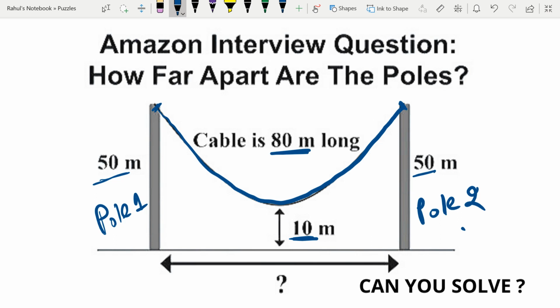Now we need to find the exact distance between these two poles, right? So how will you find it? What approach will you apply to find the exact distance between these two poles? You can also pause the video and try to find the answer on your own by taking pen and paper.